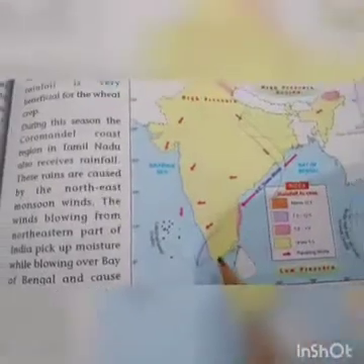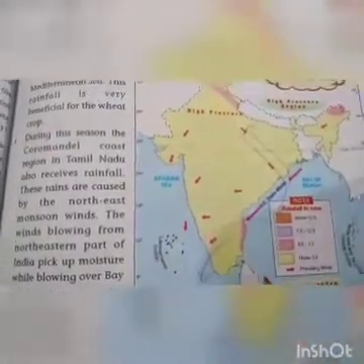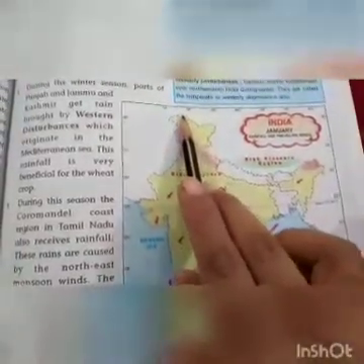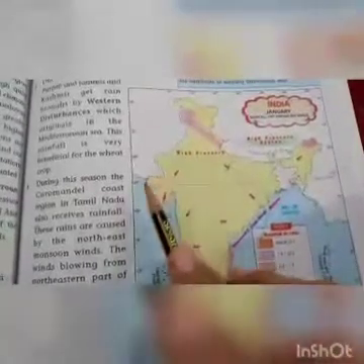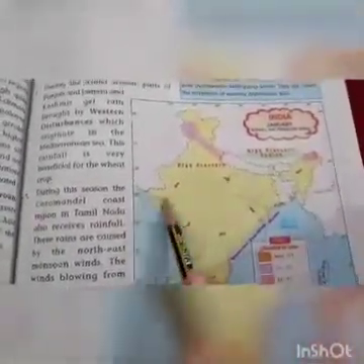India lies between 8 degrees north latitude and 37 degrees north latitude, right? Now, one important latitude that passes through the middle of India is the Tropic of Cancer. This is 23.5 degrees north latitude, and it is known as the Tropic of Cancer.